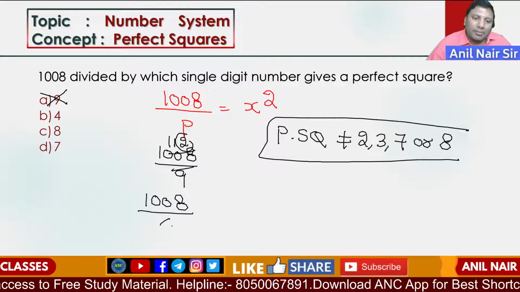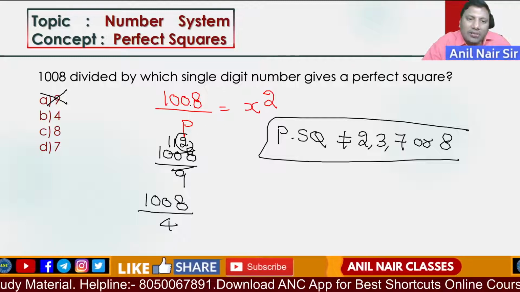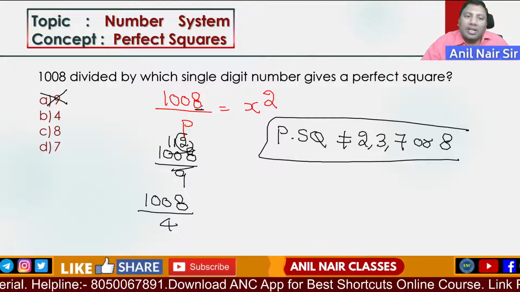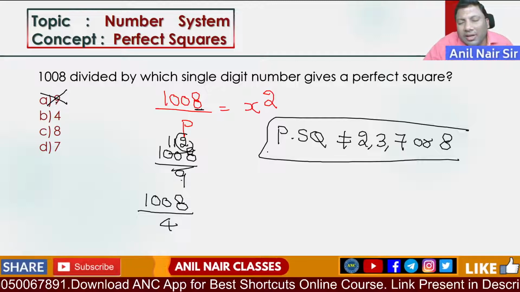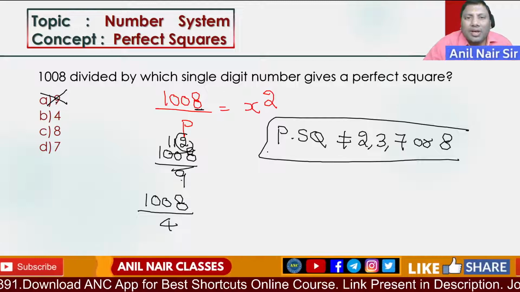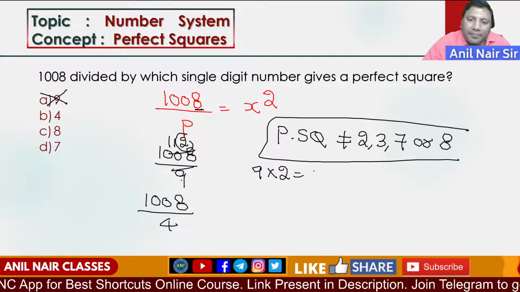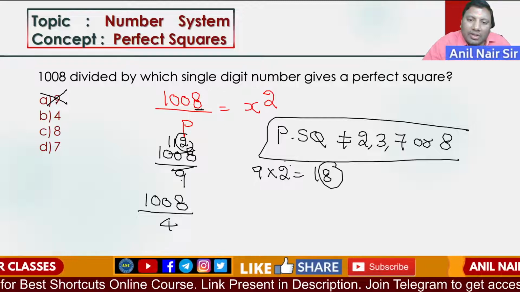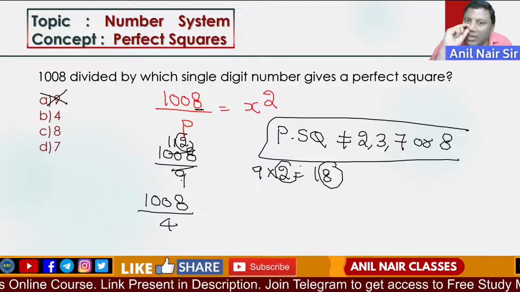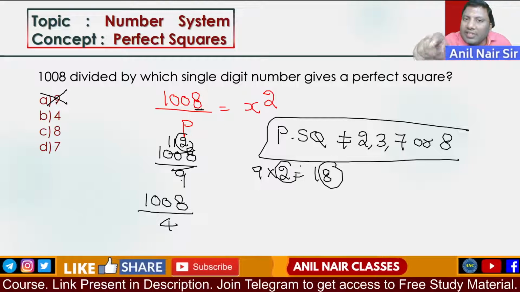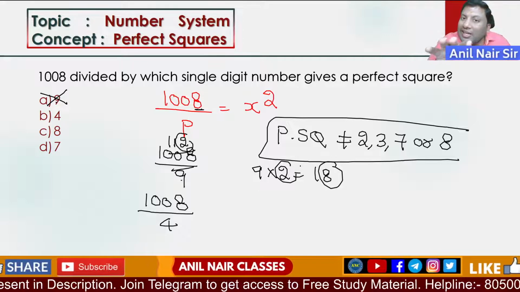1008 divided by 4. See, you don't need to do all these. What is the unit digit in the numerator? 8. For the denominator, I took the first option, 9. Which numbers will give 8 at the end? 9 2s are 18, so it is ending with 2. Then 9 3s are 27, 9 4s are 36, 9 5s are 45, 9 6s are 54, 9 7s are 63, 9 8s are 72, 9 9s are 81.